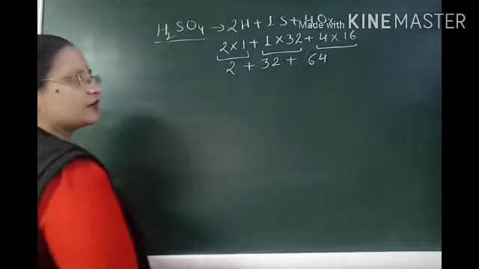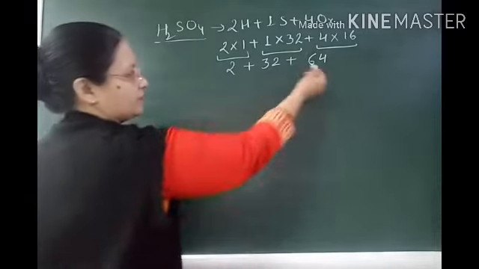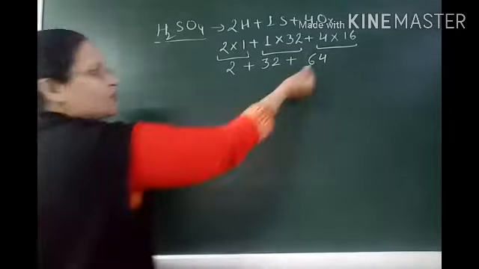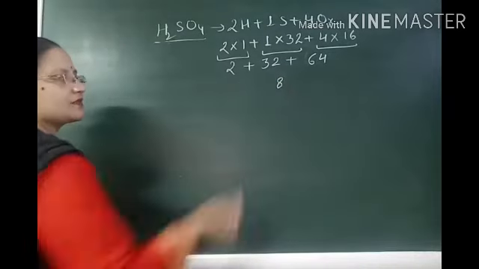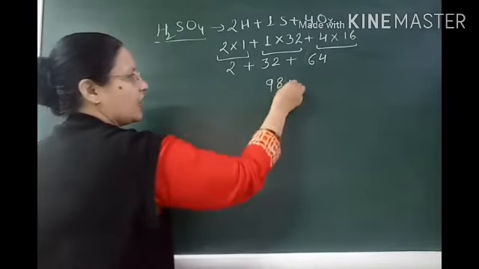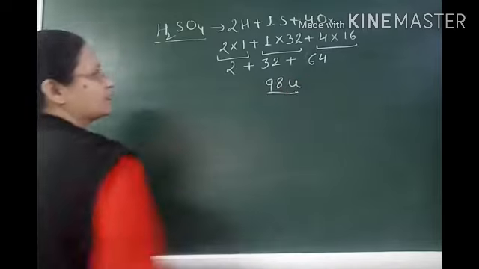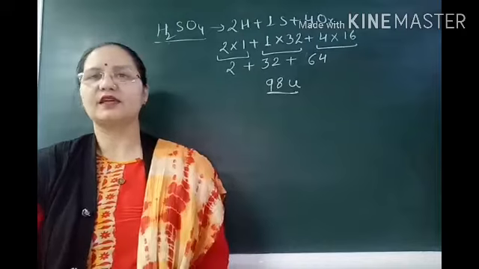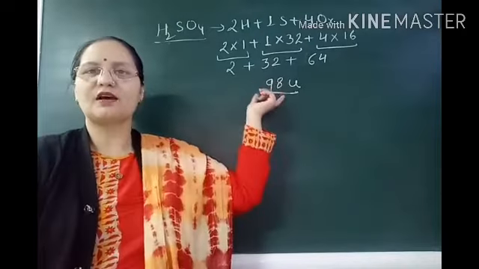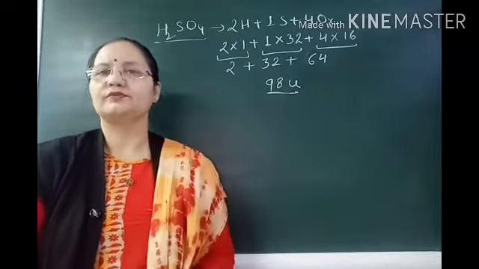Now the sum of them: 4 plus 2 plus 2 is 8, then 6 plus 3 is 9. 98 unified mass is the molecular mass of a molecule of sulfuric acid. It is the total mass of that given compound.